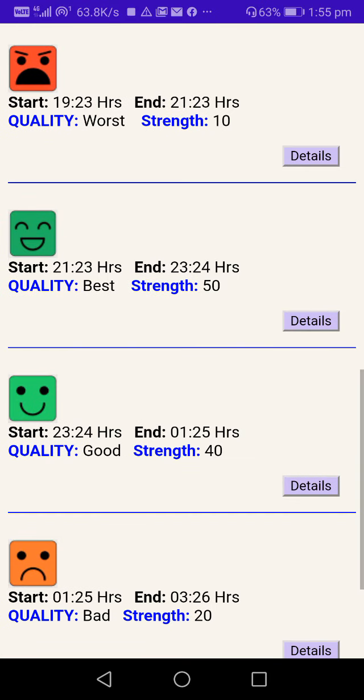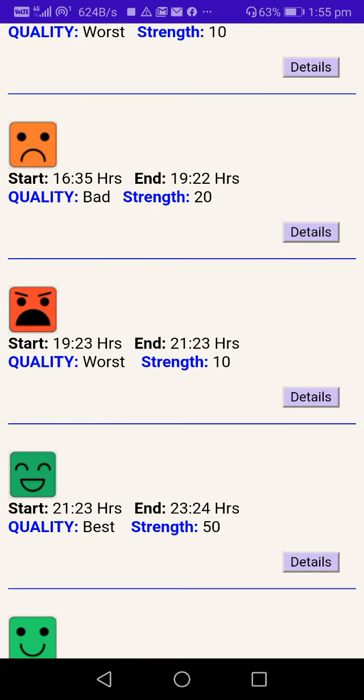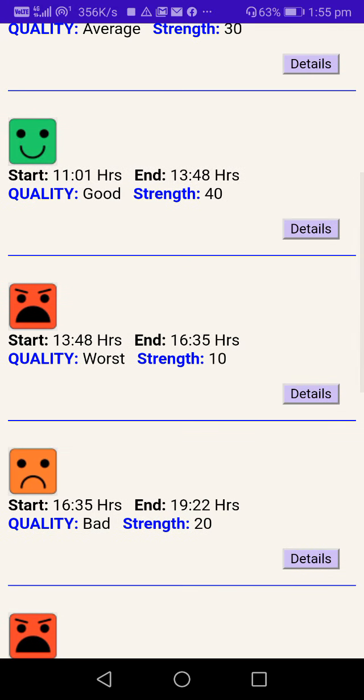So you can compare. You can see that this is the worst one, that shows 19:23 hours till 21:23 hours. This is just the slot after the sunset, and the quality is worst, and the smiley says it so. The strength is the least of all the ones. It shows 10. This is also very poor in the afternoon, that is 13:48 hours till 16:35. The quality is worst and strength is 10.